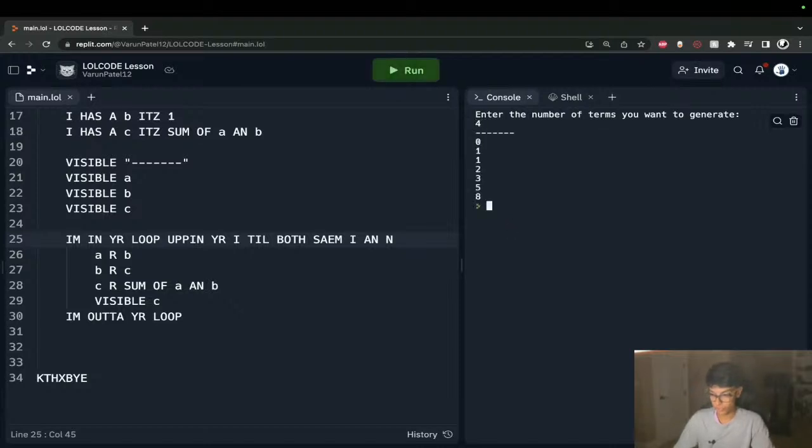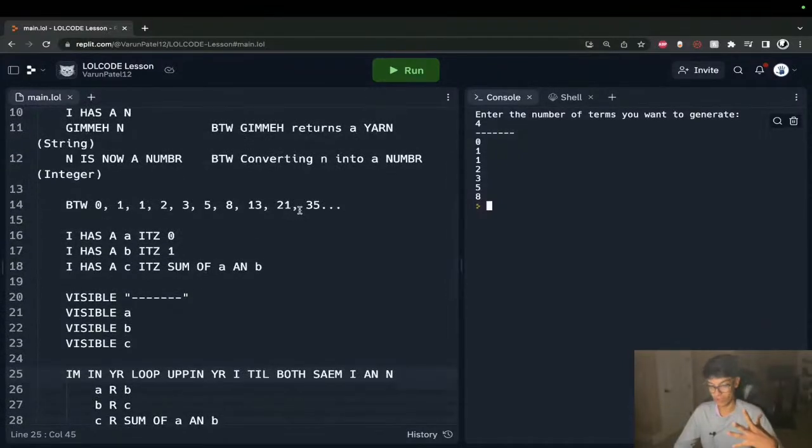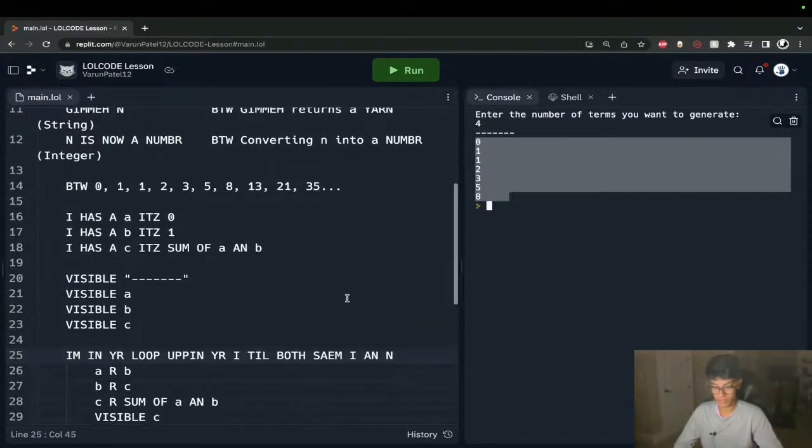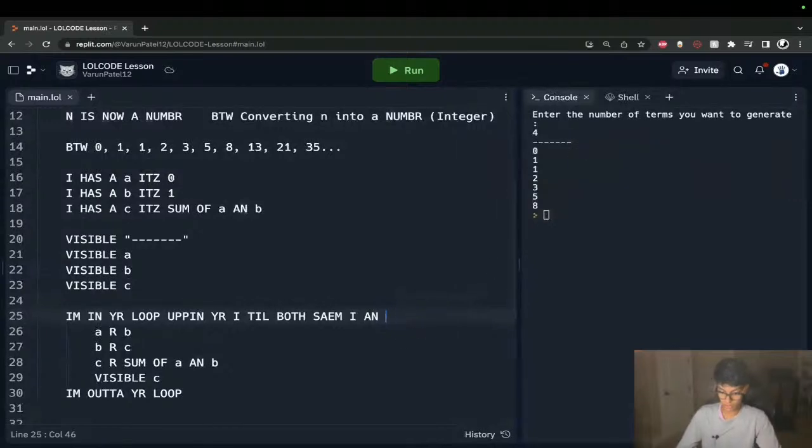So let's say we want to do 4 terms for that. We have our original 3, and then we generated 4 additional to that. So we have 0, 1, 1, 2, 3, 5, and then we have 8. The only issue is that our user wanted 4 terms, but we've given them 7 because we already start with 3. So our n, we can just do n minus 3, diff of n and 3. So we get rid of those 3 additional terms that we've already generated. Now if I run this with 4 terms, we actually get 4 terms.